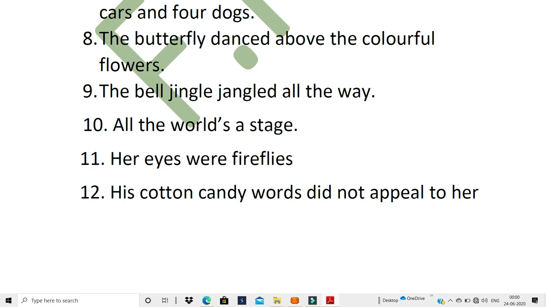Now if you look at cotton candy, that's the candy floss, it just looks so big and so huge once they make it, correct? But the moment you bite into it, there's really nothing much in it to eat, and if it gets a little moist or wet, it'll just collapse and become hard, or you get absolutely nothing in it, correct? So in the same way, when you're talking of cotton candy words, you're talking of words which are hollow.